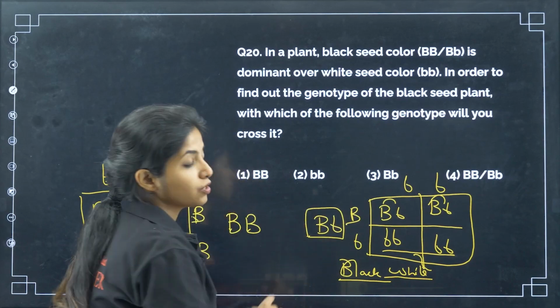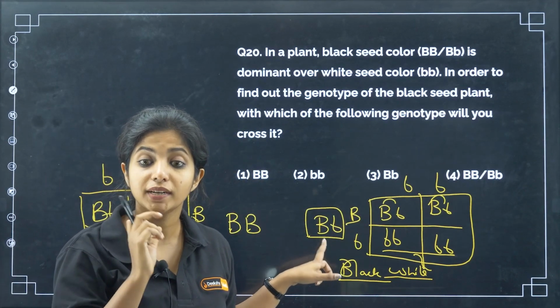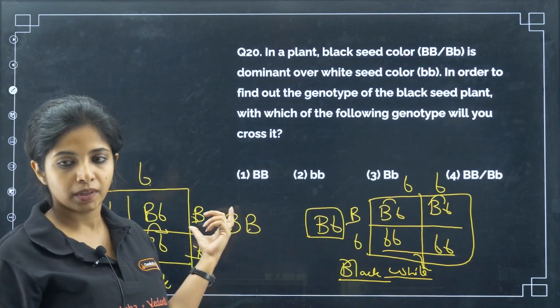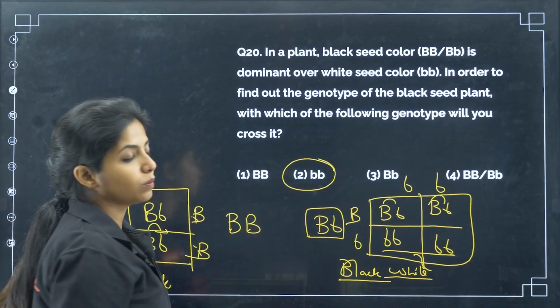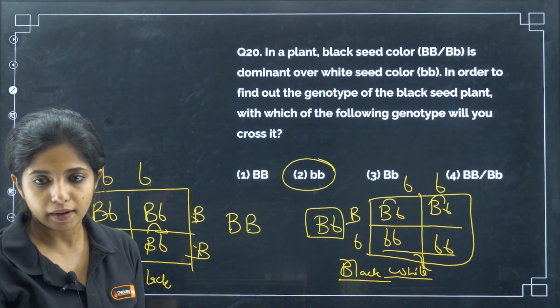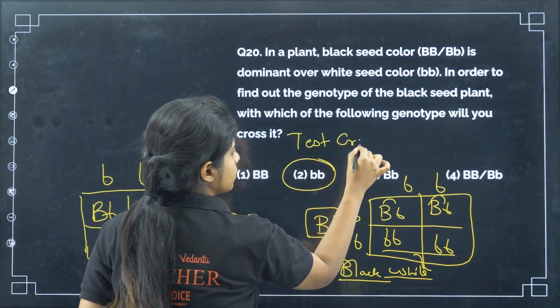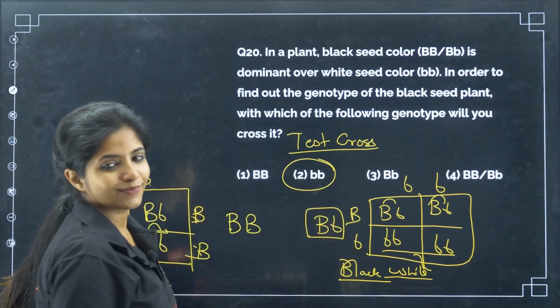So with this different type of offspring being produced, I understand that this particular plant that I am looking at is not a pure plant. It is heterozygous. And this particular plant is homozygous. It is a pure plant. So what do I need to cross it with? It has to be crossed with small b, my dear children. Always remember, this is known as a test cross.